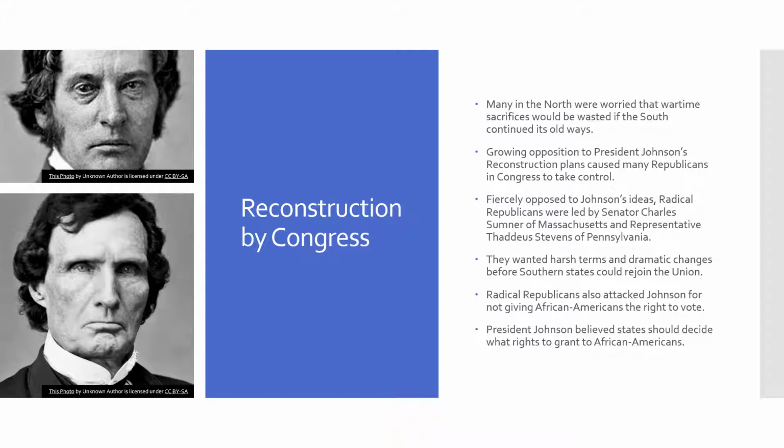Now, fiercely opposed to Johnson's ideas, radical Republicans were led by Senator Charles Sumner of Massachusetts, he's right up here, and also Representative Thaddeus Stevens of Pennsylvania. They both wanted harsh terms and dramatic changes before Southern states could rejoin the Union. Radical Republicans also attacked Johnson for not giving African Americans the right to vote, but President Johnson believed that the states should have the right to decide what rights should be granted to African Americans.